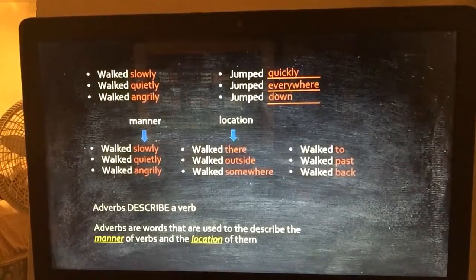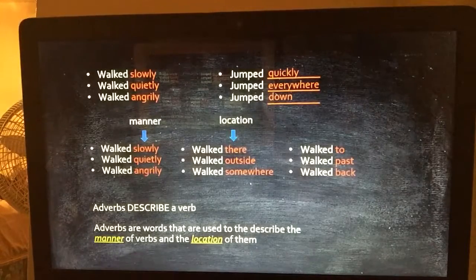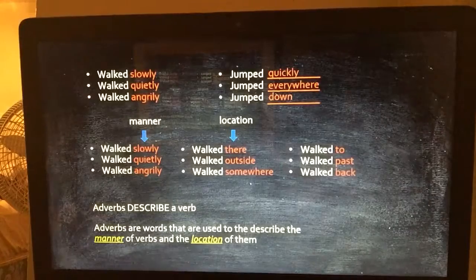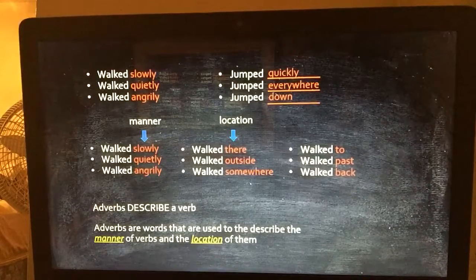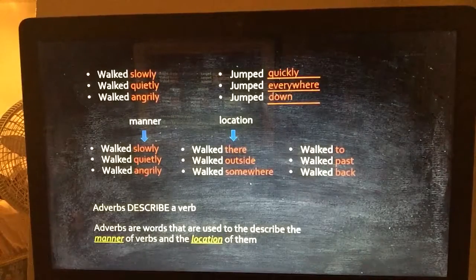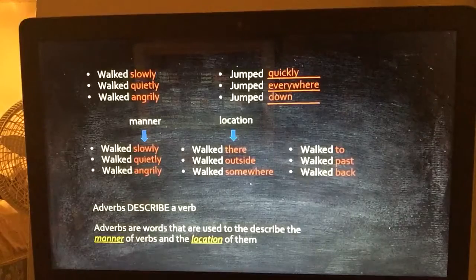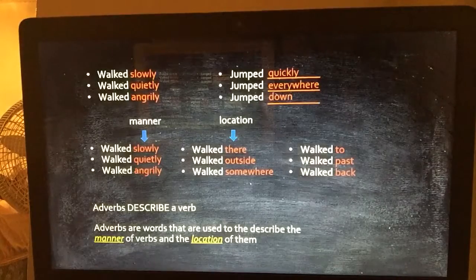Now, we're going to compare our next set of adverbs. How are these different from slowly, quietly, angrily, and then there, outside, and somewhere? So let's look at those. Walked to, walked past, and walked back. Okay, so with your partner, try to discuss what has occurred and what those adverbs are describing.